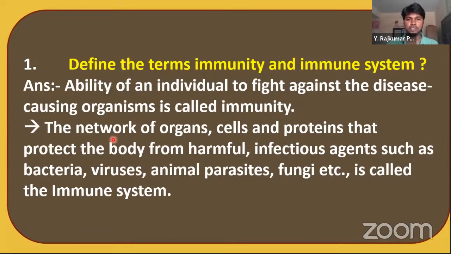Let's see what the immune system is now. Immunity is the ability, and immune system means the network of organs, cells and proteins that protect the body from harmful infectious agents such as bacteria, viruses, animal parasites, fungi, etc. Immune system is the group of organs, cells and tissues of our body which are involved in immunity. These organs are important because biochemical reactions take place in these cells and organs. Okay, let's go to the next question.